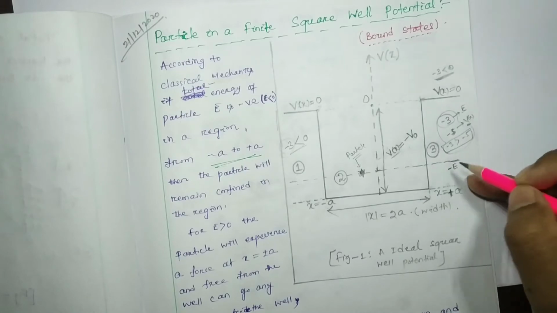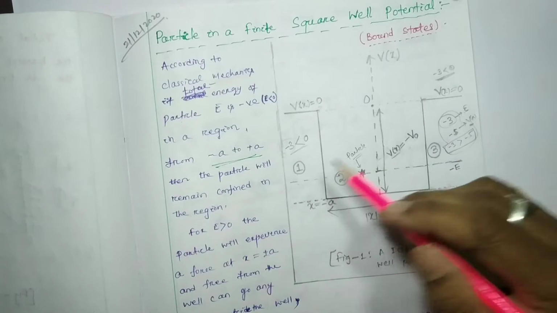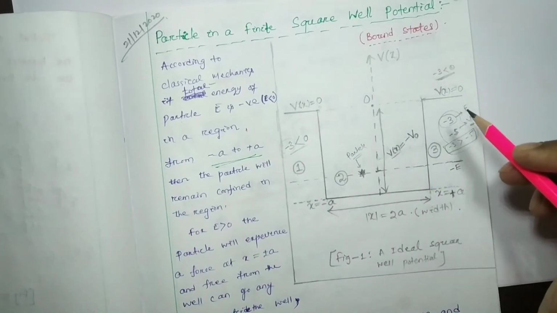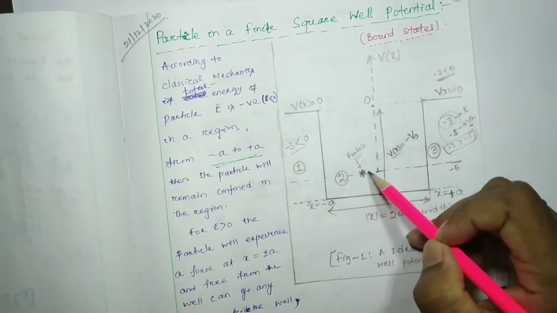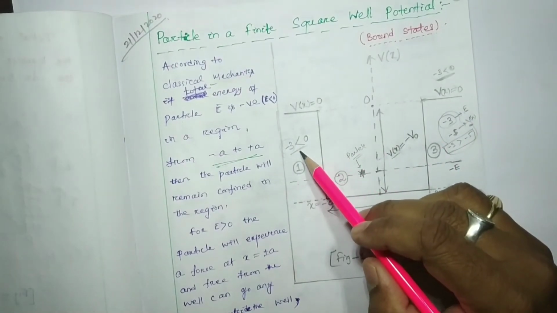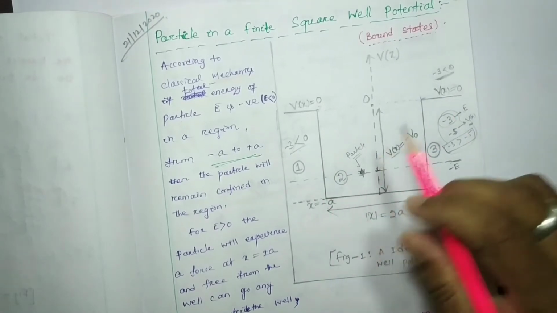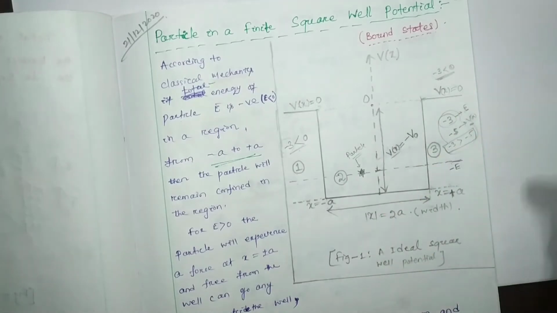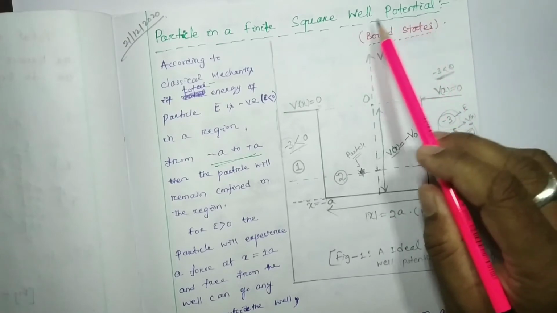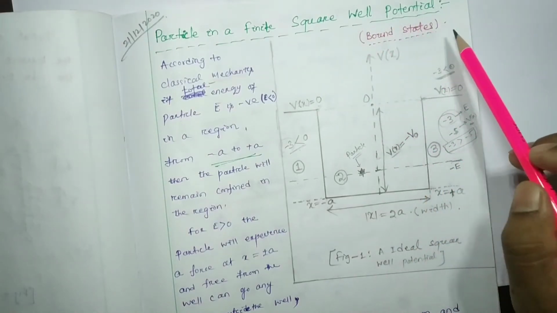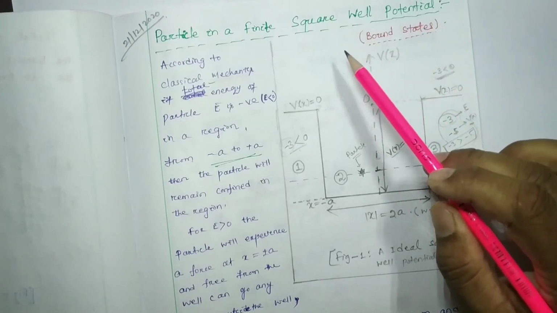However, from the quantum mechanics point of view, we can find some probability in region 1 and region 3. We can get some probability of finding the particle even if the total energy of the particle is less than the potential energy of region 1 and region 3. For that we have to do mathematical calculations, which we are going to do. Before that I am going to give you a short discussion upon bound state and unbound state.